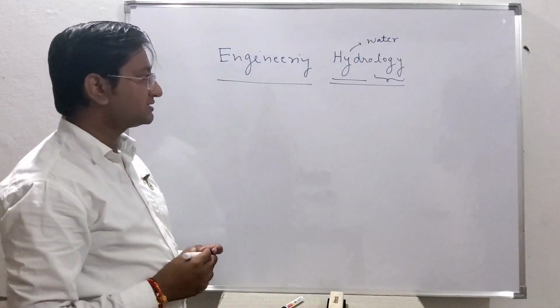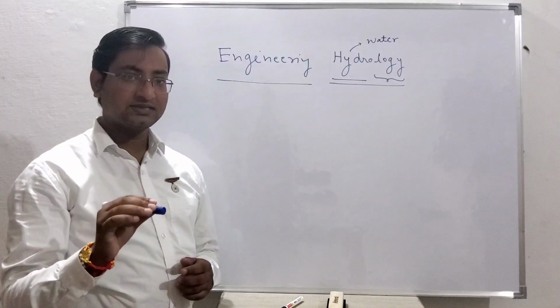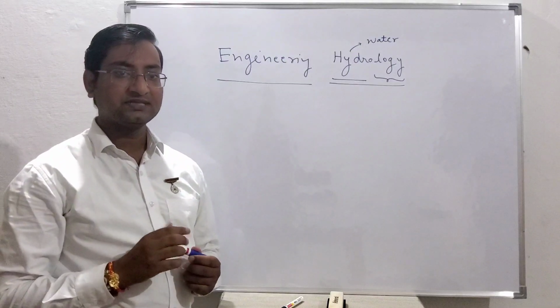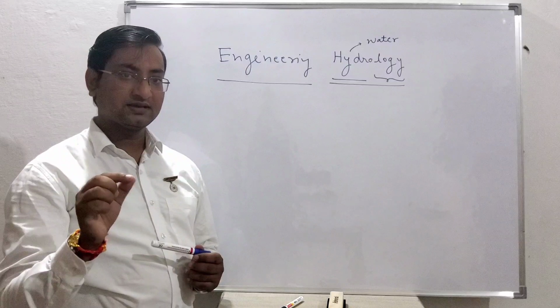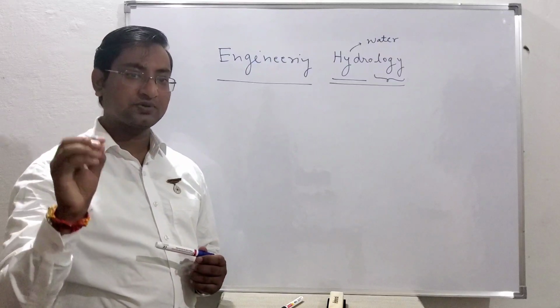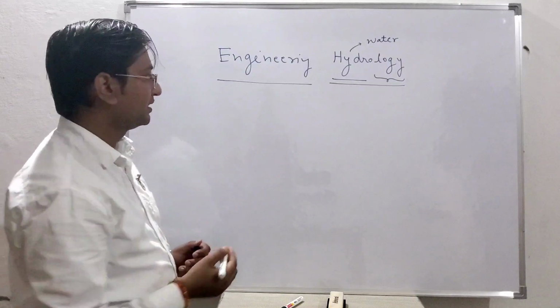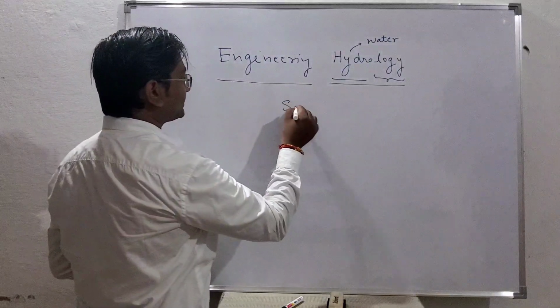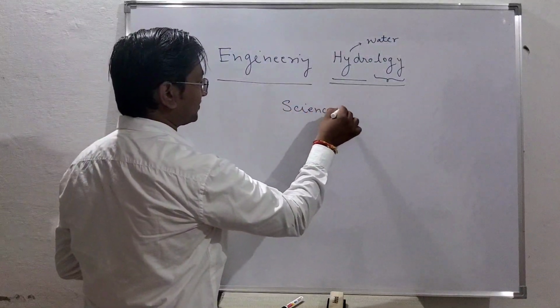If you have to define what we study in this course, I can simply say hydrology is the science of water which deals with occurrence, distribution and circulation of water in nature. So I will say it is the science of water.